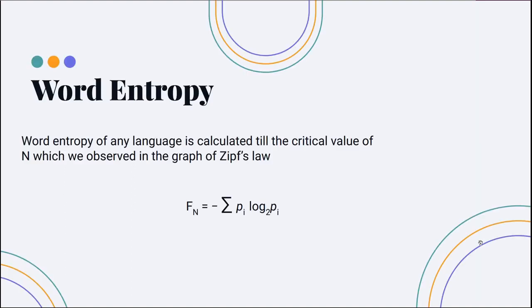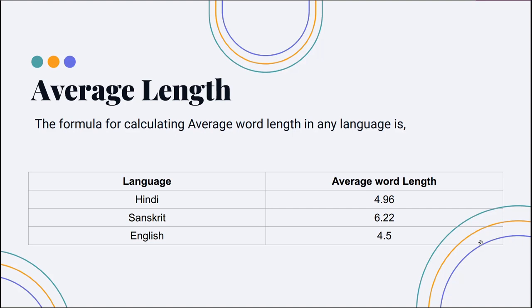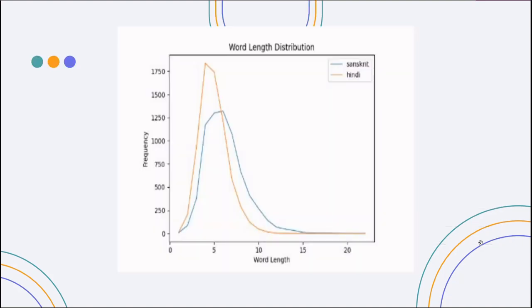Word entropy is a property of a language that determines uncertainties in occurrence of different words. We can calculate word entropy using a formula where pi is the probability of occurrence of that word and n is the rank of that word. n will be from 1 to critical rank. Critical rank is the rank where the probability of occurrence of a word is nearly zero. The average word length of Hindi and Sanskrit are greater compared to English. This is the graph displaying average word length distribution.